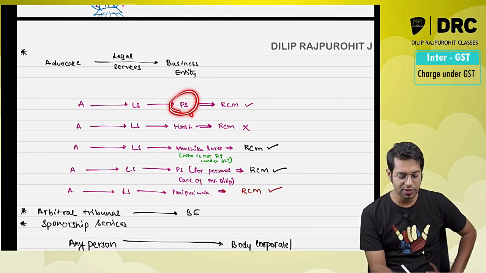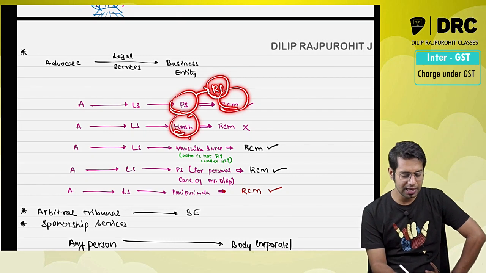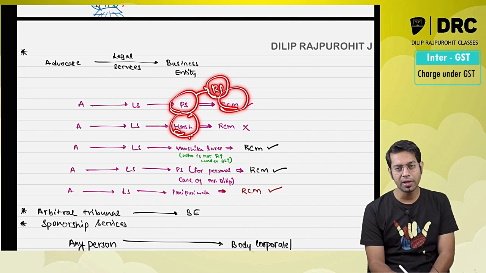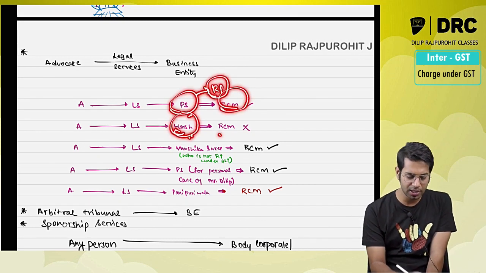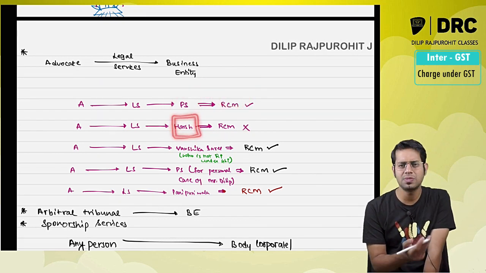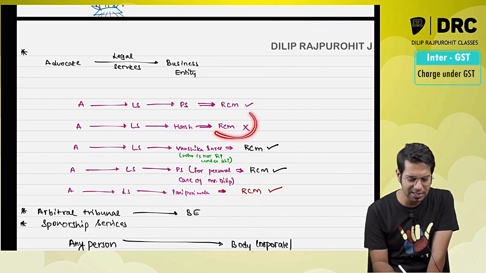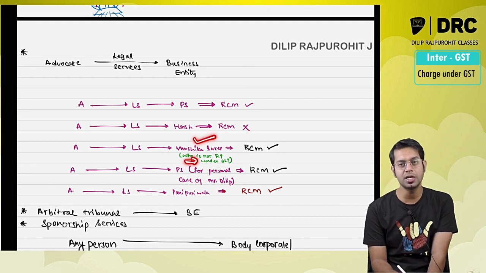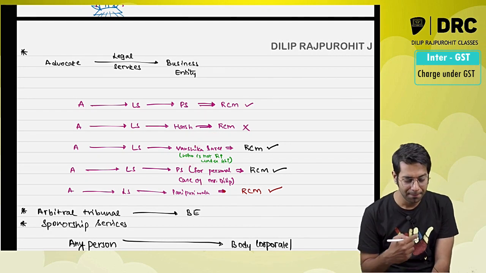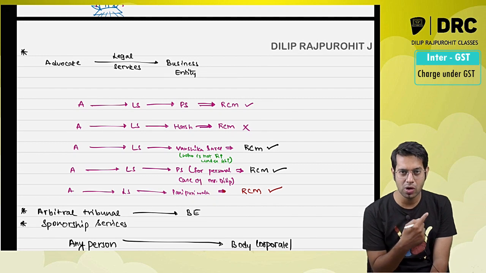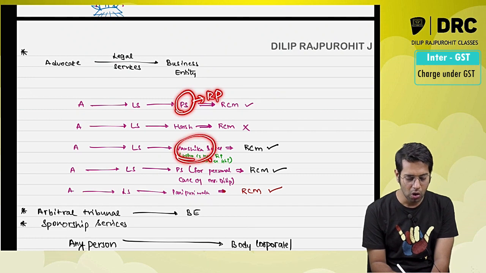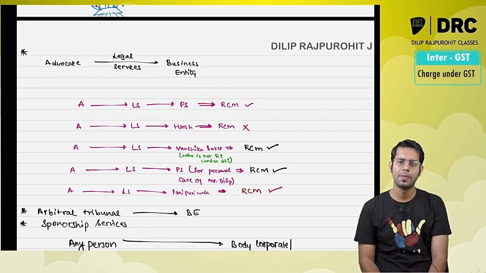Advocate gives services to Priya Sadis who is registered under GST law. Is RCM applicable? Yes. If it is giving services to Harsh who is not registered under GST law, for his personal purpose, meaning he is not a business entity, in this case is RCM applicable? No. Now if it is giving to Vanshika Sadis who is not registered under GST law, these are business entity services given by an advocate to a business entity. It does not matter whether the business entity is registered under GST law or not, RCM will be applicable.